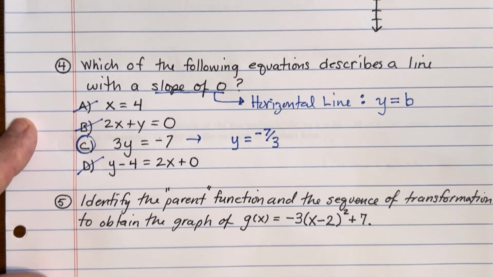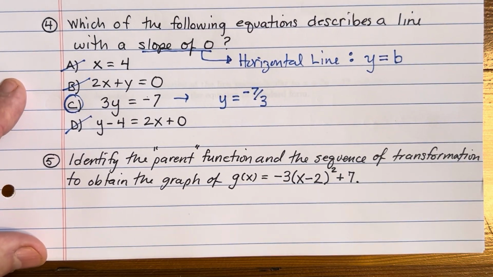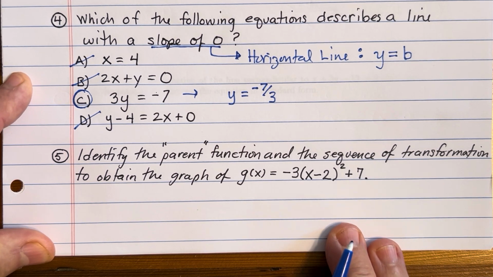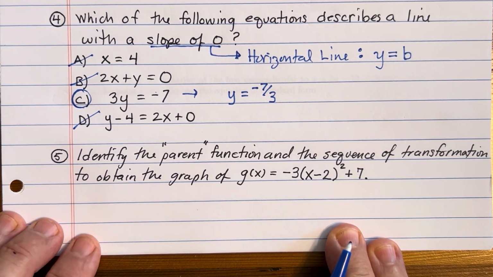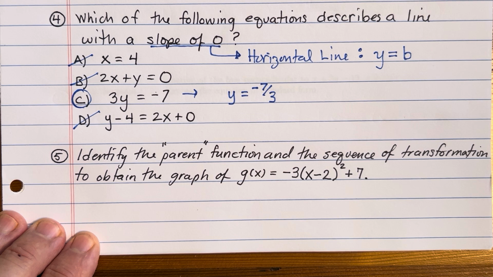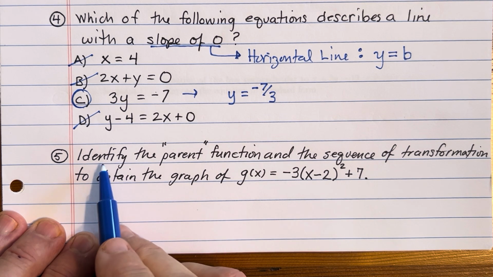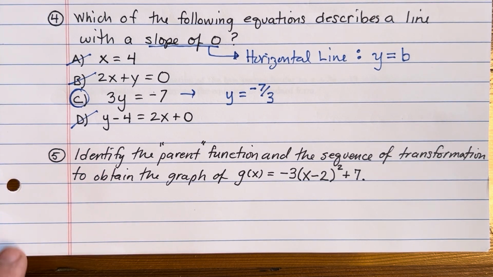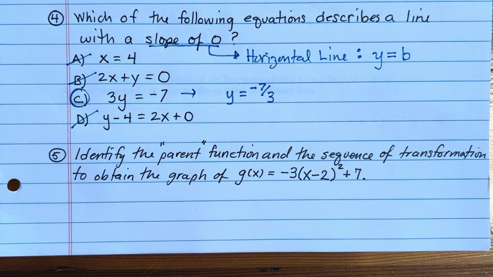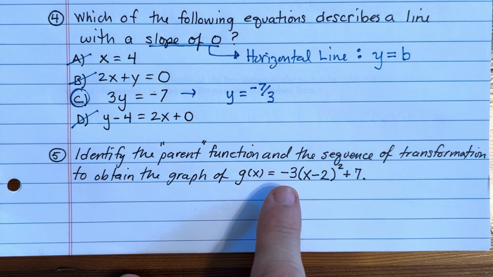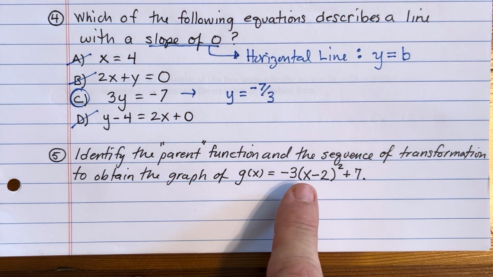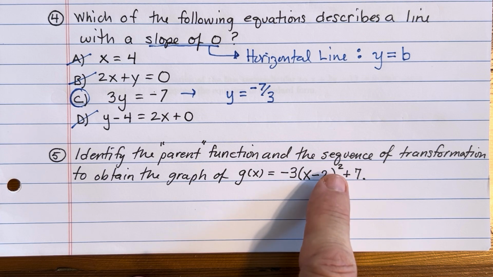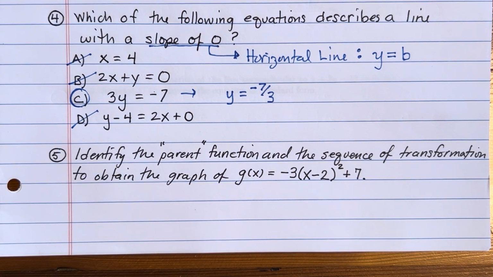All right, the final question before we get into the lesson for the day, a little reminder and kind of a combination question here of parent functions and transformations to those parent functions. Identify the parent function and the sequence of transformations to obtain the graph of this function I've labeled as g. And you notice it's -3 times (x minus 2) squared plus 7.